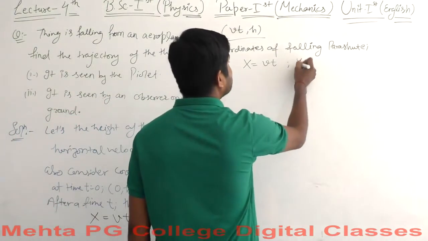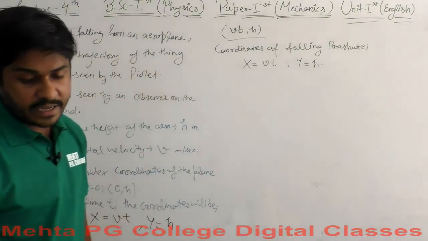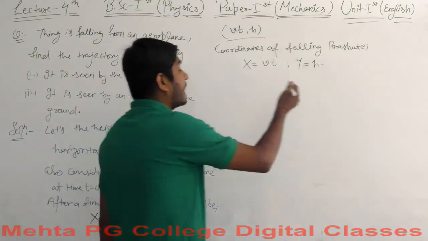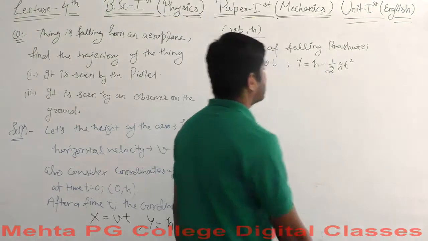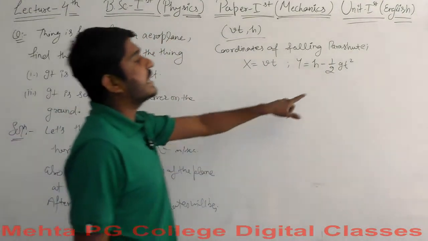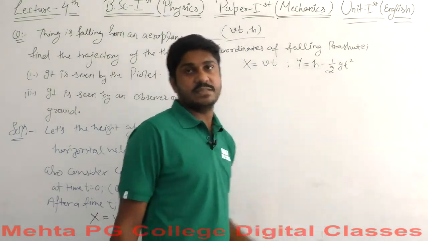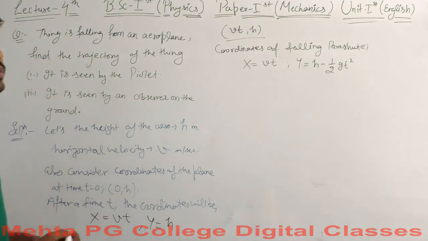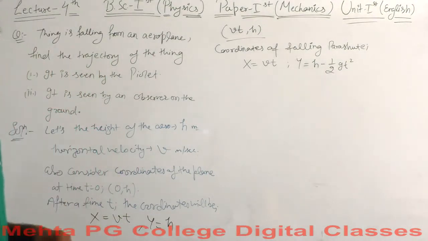So what should be the change? The change will be in the value of h, because h will change by a factor of minus half gt squared. This is how the thing is falling there. The thing is falling just because of gravity, with respect to time. So height will change in this sense. I am not going to draw any figure here, because you can imagine it yourself.